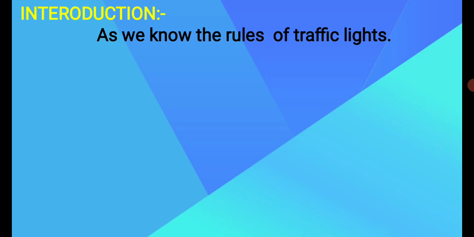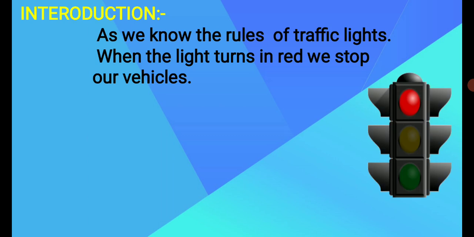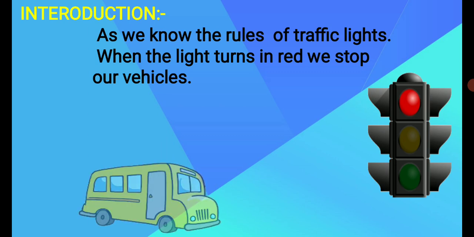Let's see. Just look at the traffic signal. Which light is here? The red light is on. When the red light turns on, at that time we have to stop our vehicles. It means we cannot drive while the traffic signal shows us the red light. So we have to stop when we see the red light in a traffic signal.